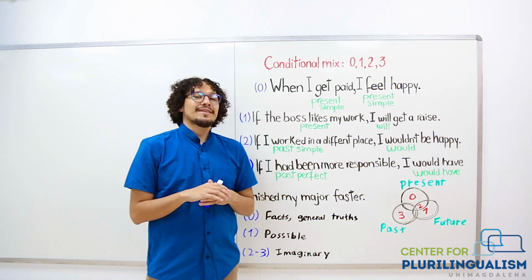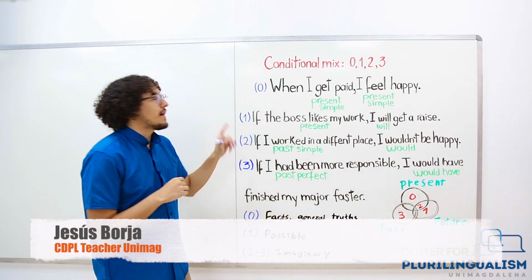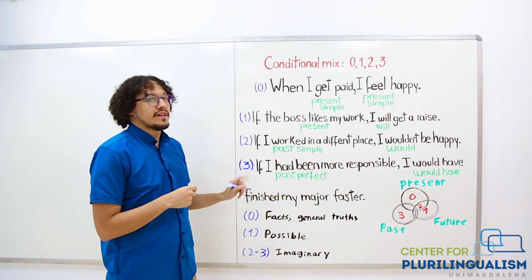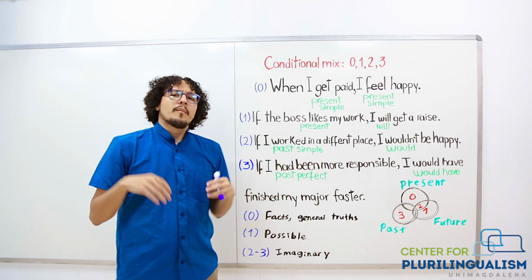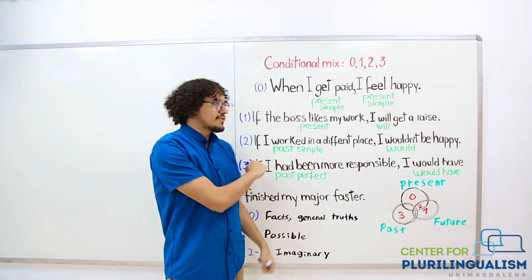So let's talk about conditionals. In previous videos, we have heard about the conditional 0, first conditional, second conditional, and third conditional. But when should we use each one of them? First, let's look at the examples.